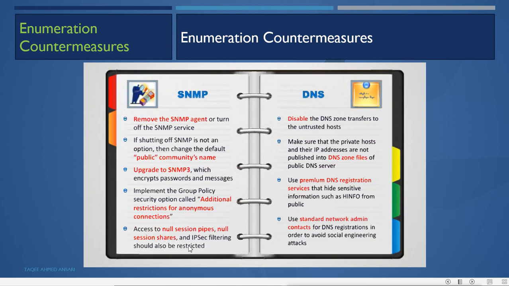Then for DNS, simply disable zone transfer to untrusted hosts. Very simple. If you want to do the zone transfer, then do it only with trusted servers. Make sure that private hosts and IP addresses are not published into DNS zone files and public DNS servers. Use a premium DNS registration service that hides sensitive information such as HINFO from the public. Then use a standard network admin contact for DNS registration in order to avoid social engineering attacks. So this you will find from the responsible person name.